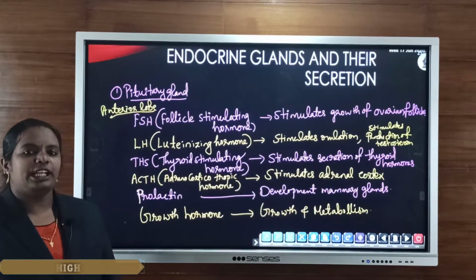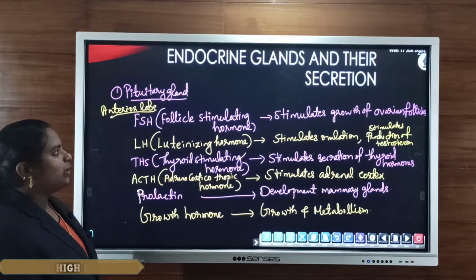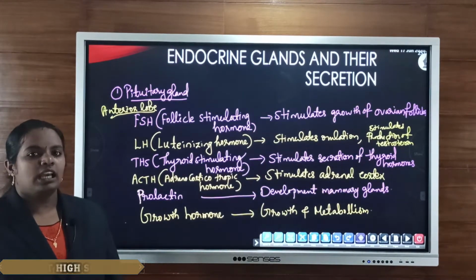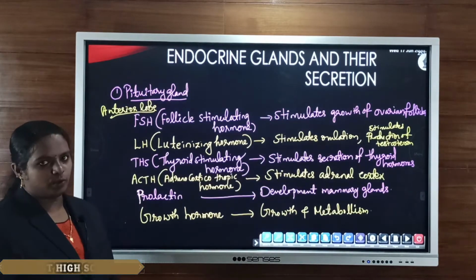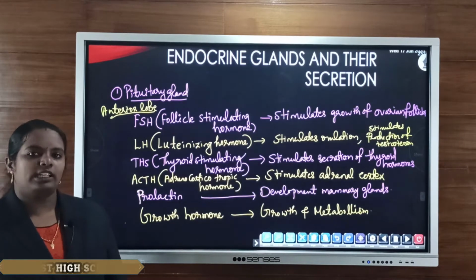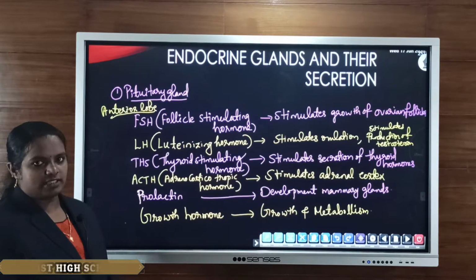Discuss about main endocrine glands and the functions of their secretions. These endocrine glands are ductless glands. That means they do not have ducts, and they mainly secrete certain chemicals known as hormones. They are required in very small quantities by our body, but they help some of the bodily functions.